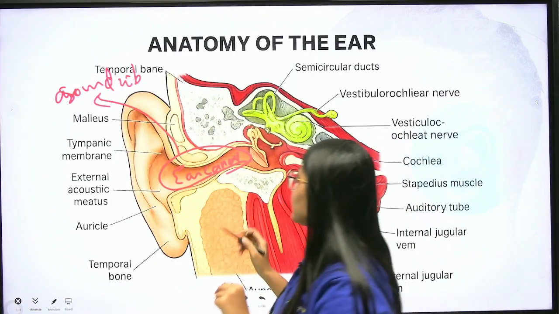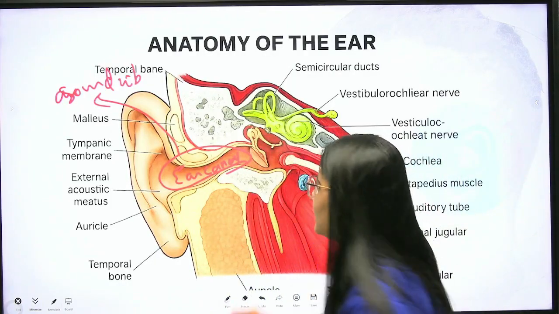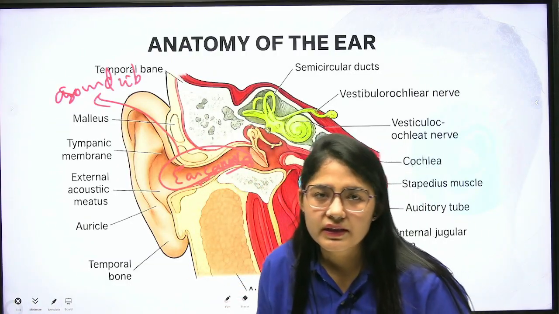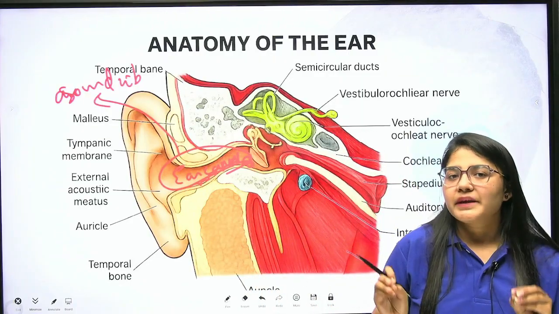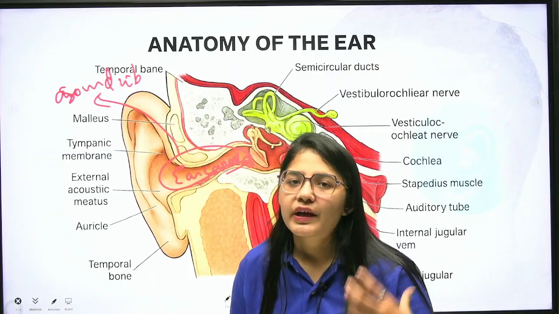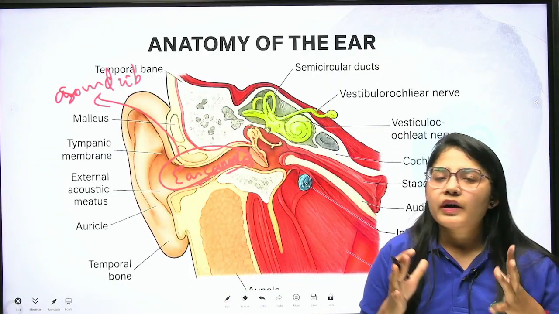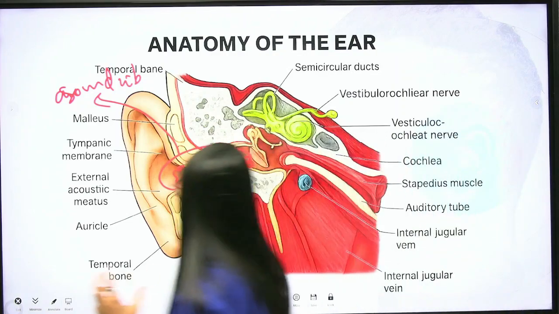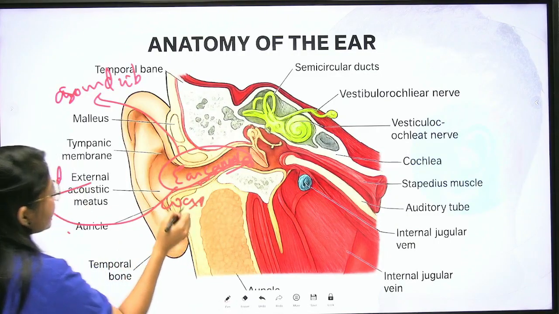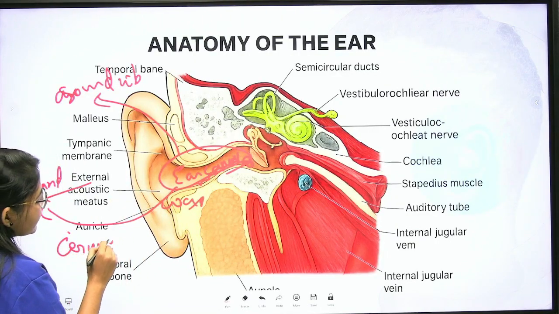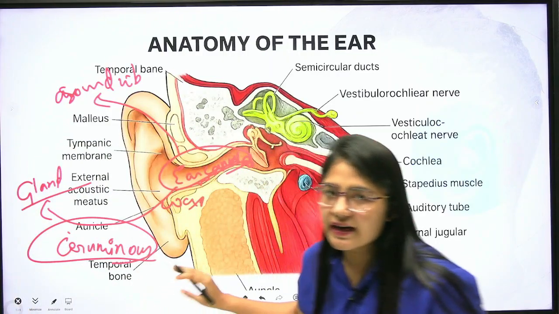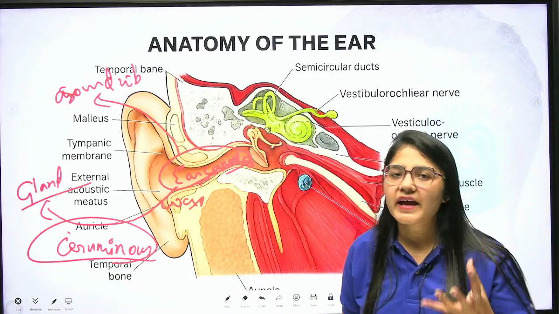Here one thing which is very common is the production of wax. Clear? Some amount of wax is produced, or we can say collected, over this canal, and this wax is also very beneficial for you. It absorbs the dust coming into your ear, and it also keeps your ear clean. Clear? The gland responsible for production of wax in your ear is known as the ceruminous gland. This ceruminous gland is responsible for the production of wax in your ears.